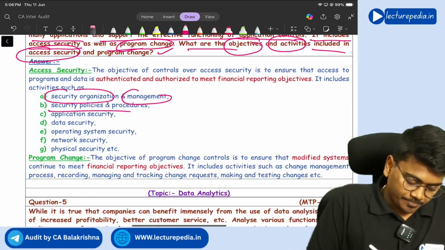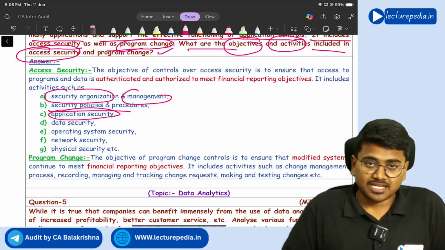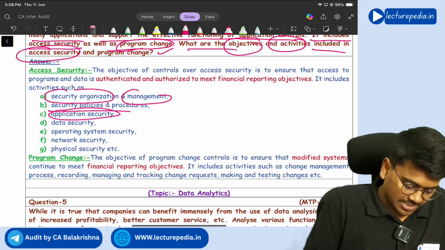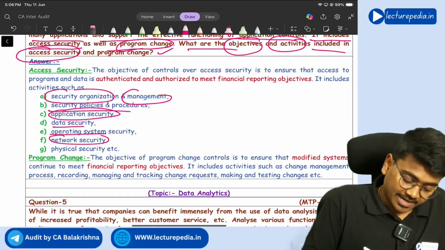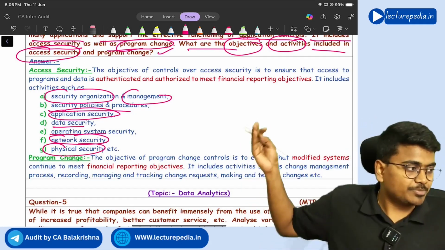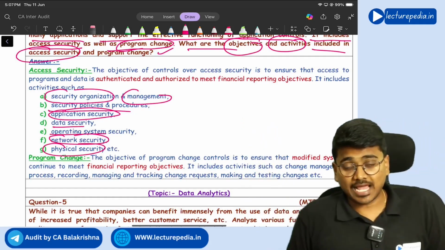So next you have application security, data security, operating system security, network security, physical security, right? So access security with respect to all these aspects you will have.